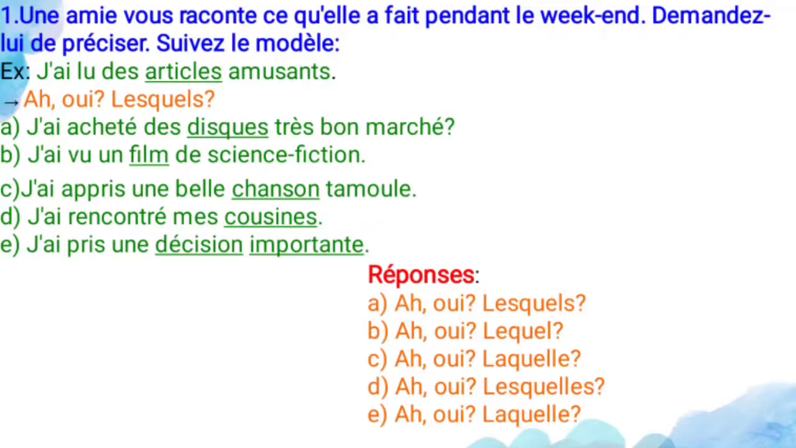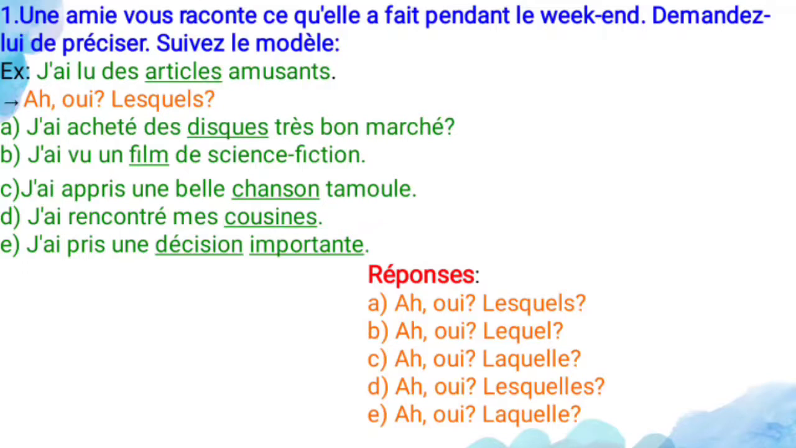So, oui, laquelle. And the fourth one is "j'ai rencontré mes cousins." It means I met my cousins. So cousins is a feminine plural, it ends with es. So the answer is oui, lesquels. So which ones? And E is "j'ai pris une décision importante."